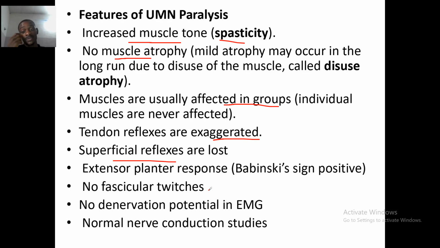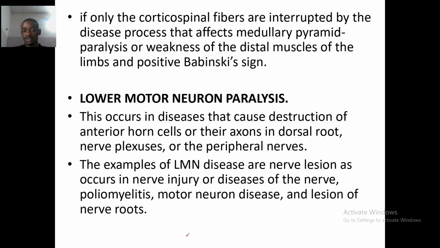Extensor plantar response, the Babinski sign, is positive. There are no fascicular twitches and no denervation potential. There are normal nerve conduction studies. If only the corticospinal fibers are interrupted by a disease process that affects the medullary pyramid, there is paralysis or weakness of the distal muscles of the limbs and a positive Babinski sign.